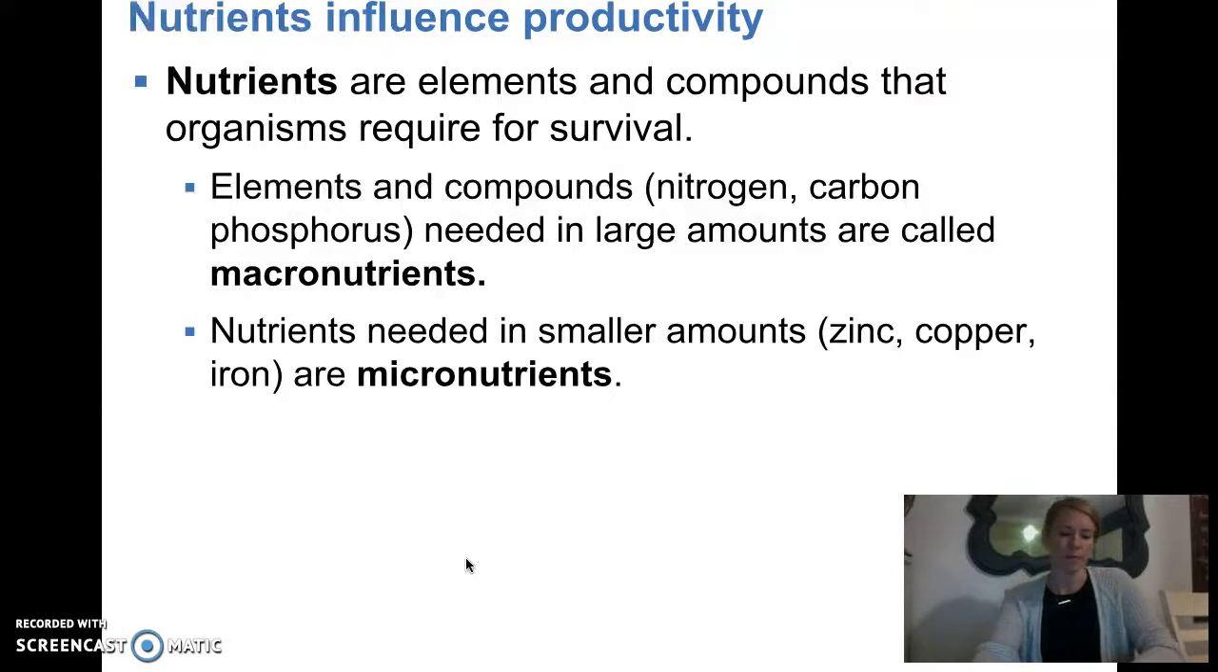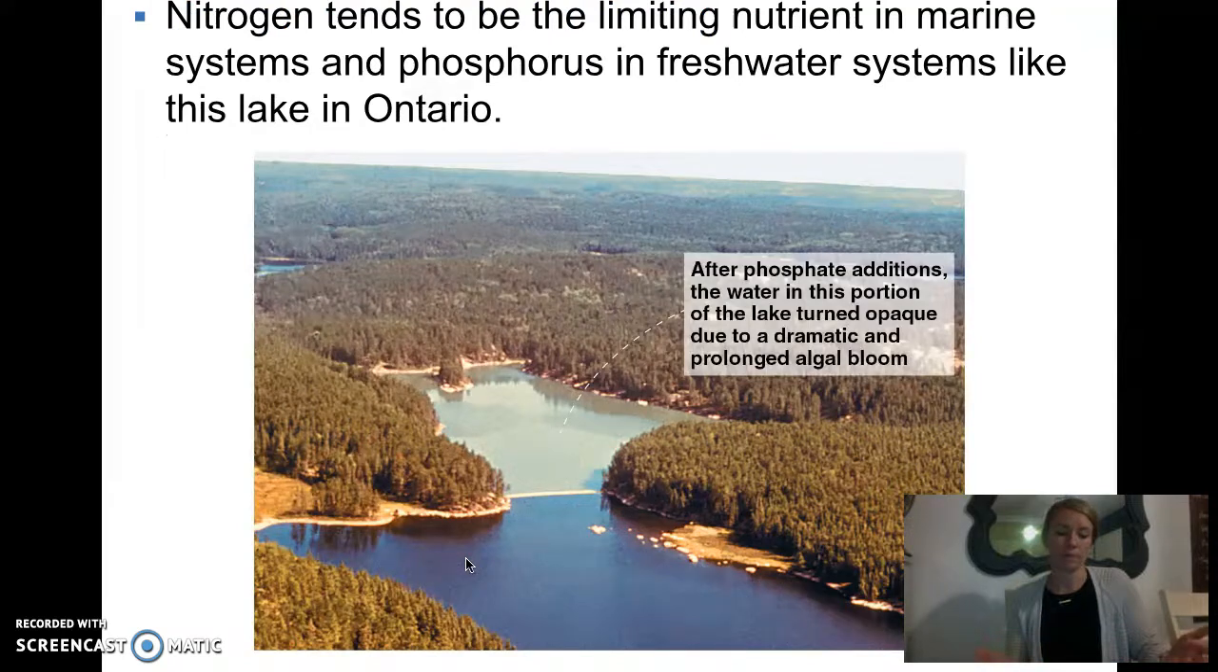Okay, so nutrients, like I said, are elements and compounds that organisms require for survival. They're found in nature, and there are several dozen that different organisms need to survive. The ones that we need in large amounts, for example nitrogen, carbon, and phosphorus, which make up the majority of the molecules in our body, are called macronutrients because we need a lot of them. And then we need other ones in smaller amounts, for example zinc, copper, and iron, and these are called micronutrients. So nutrients stimulate production in plants, and a lack of nutrients can limit production. It would be a limiting factor for the plants.